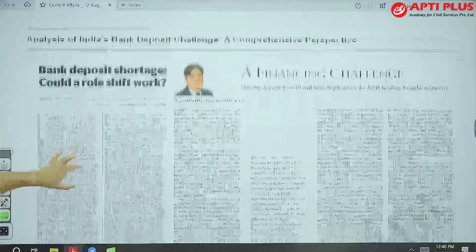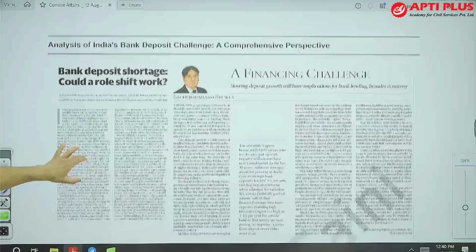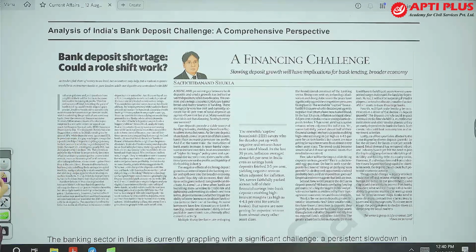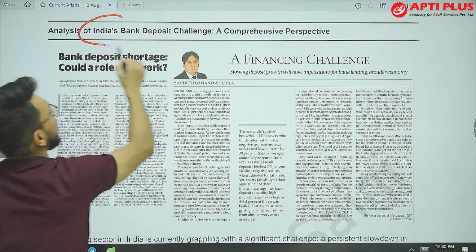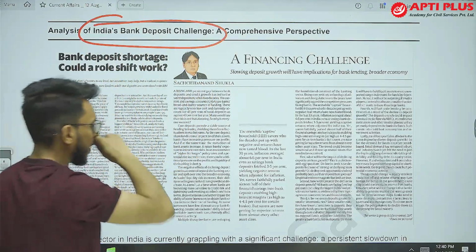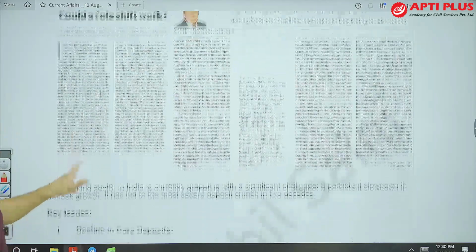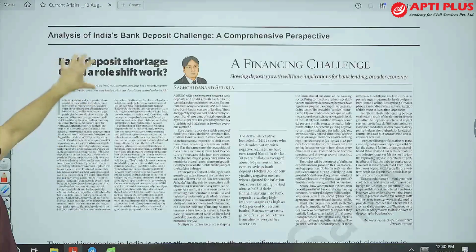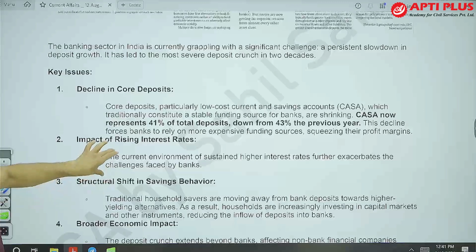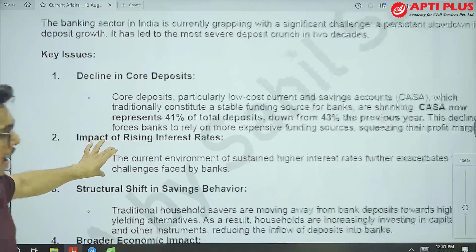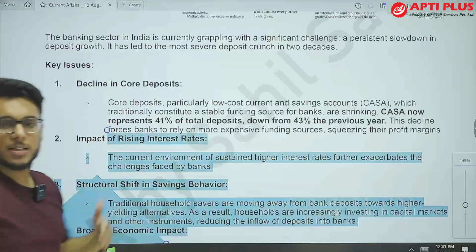Now moving on to the next article. Analysis of India's bank deposit challenge. Multiple articles cover the bank deposit shortage and financing challenge. So recently, what has happened? Bank deposits are coming down.